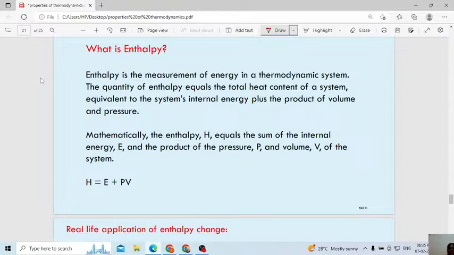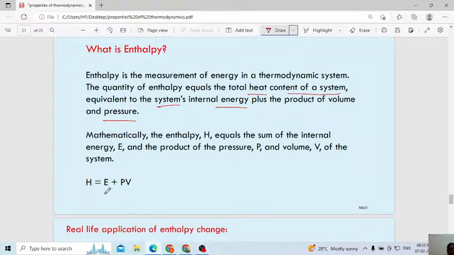Okay. Next, enthalpy is the measurement of energy in a thermodynamic system. The quantity of enthalpy is equal to the total heat content of a system, equivalent to the system's internal energy plus the product of the volume and also pressure. This enthalpy we will indicate by H. H will be equal to internal energy plus the product of pressure and volume of that particular system.